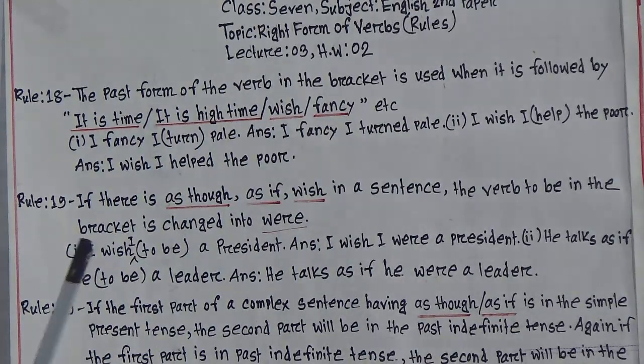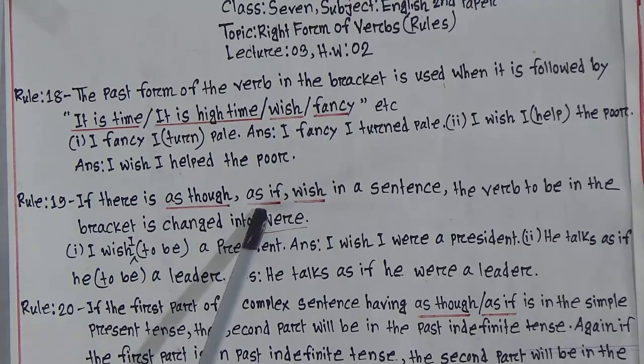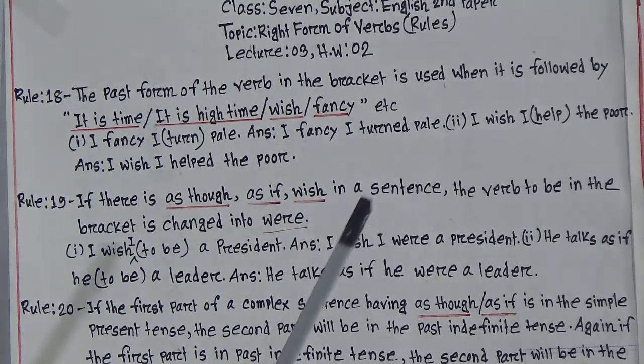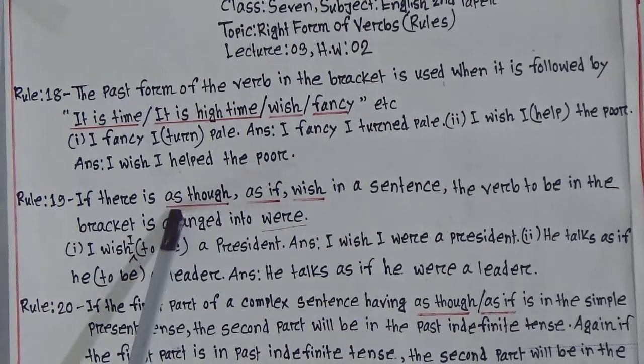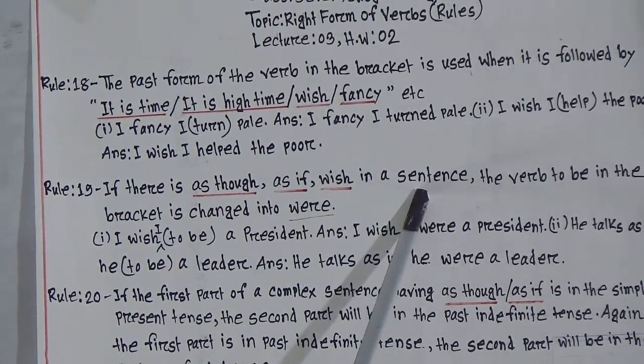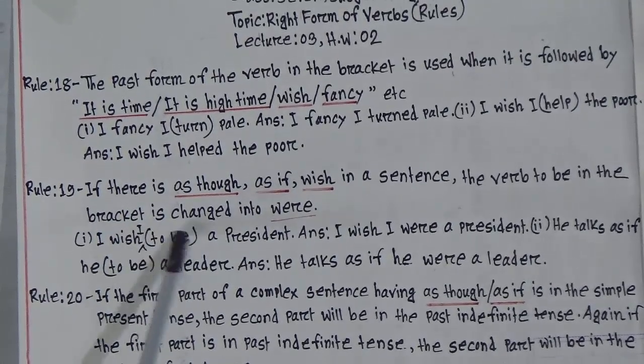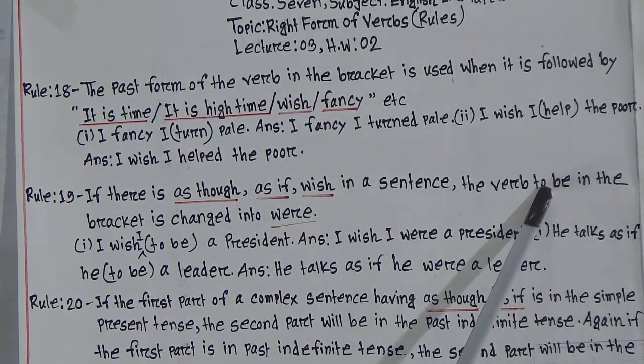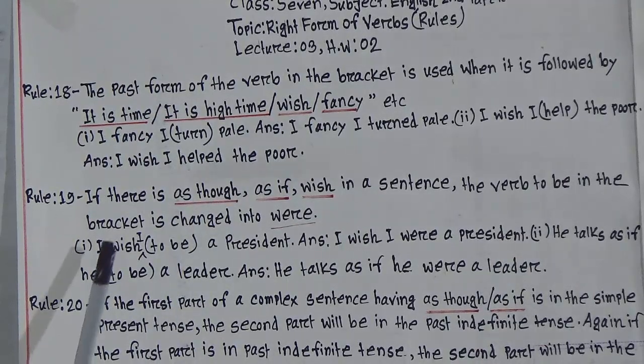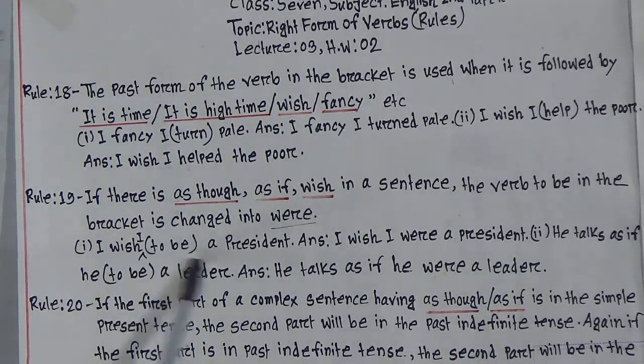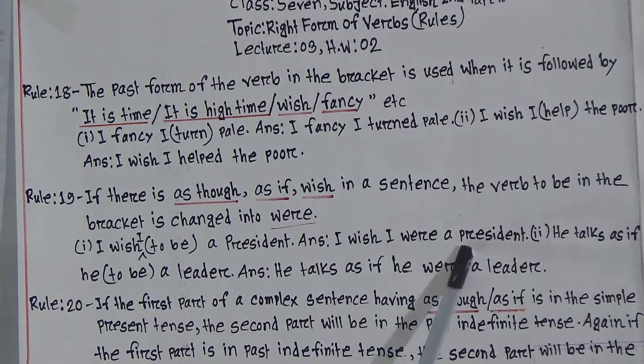Now, rule number 19. If there is as though, as if, wish in a sentence, so look at the words. It is as though, as if, wish in a sentence. The verb to be in the bracket is changed into were. To be verb, that means am, is, are, was, were, been. We know already this. So, look at the example. I wish I to be a president. This to be means am, is, are, was, were, etc. Look at the correct sentence. I wish I were president. So, in place of to be, we will write here were.